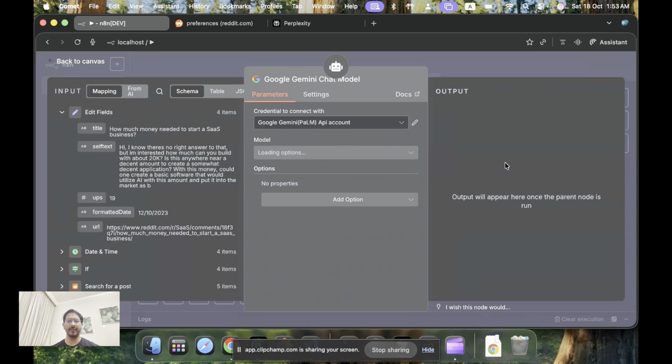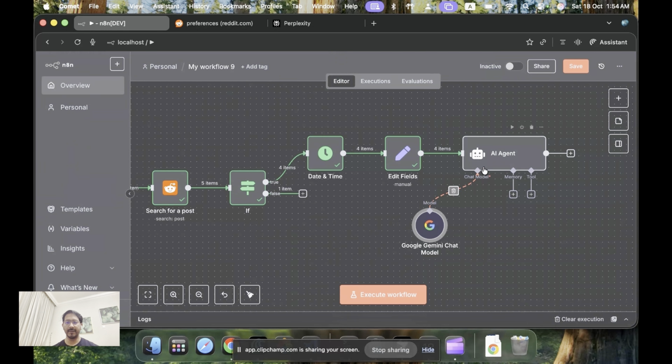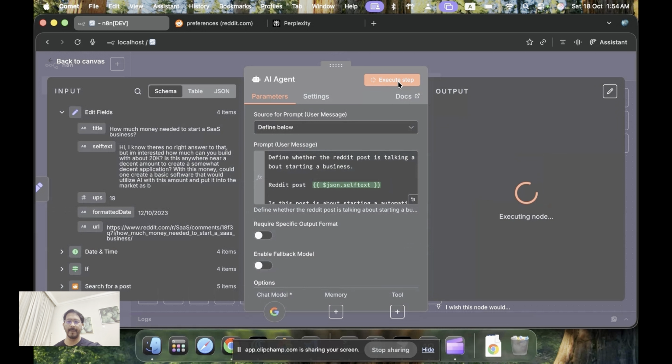If you have not seen the video on how to extract those, please go and check how to extract these APIs for free. So I have already added the Google API node key, and we'll use the 2.5 flash. Once we add this, we will execute this, and you see the extraction will be in yes or no. So it's just analyzing all the contents of the 5 posts that we have figured out, and it will take some time. Let's wait for the execution.